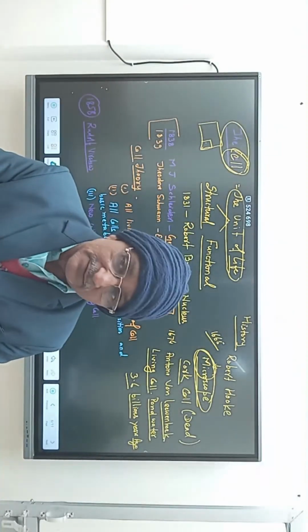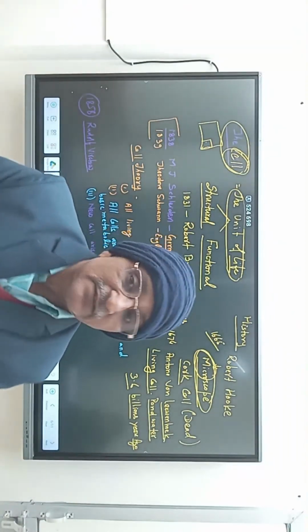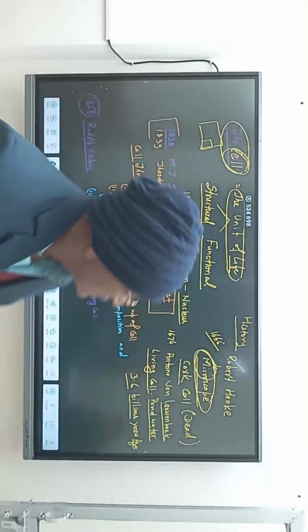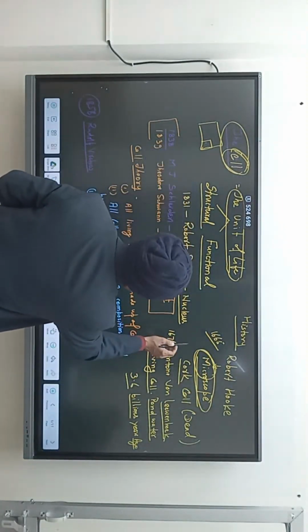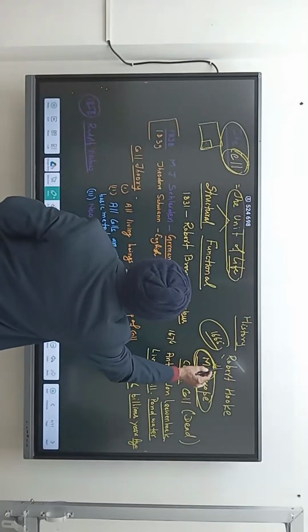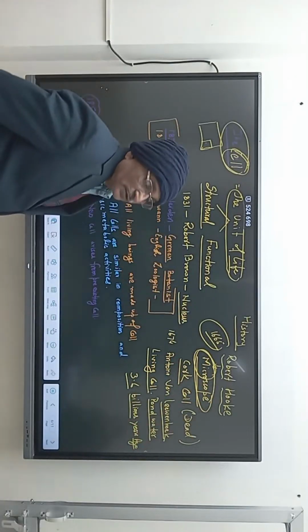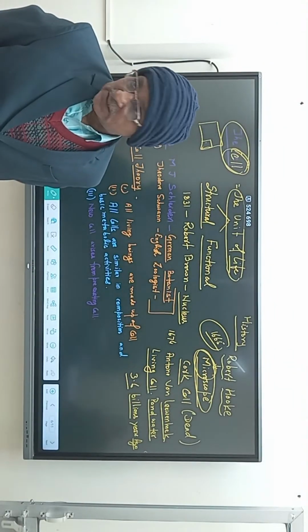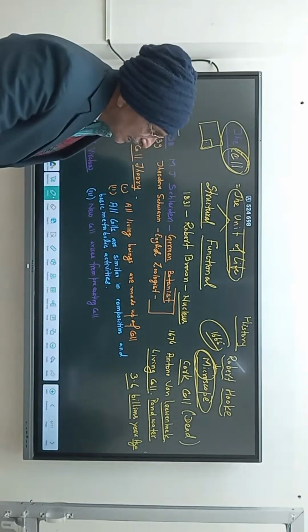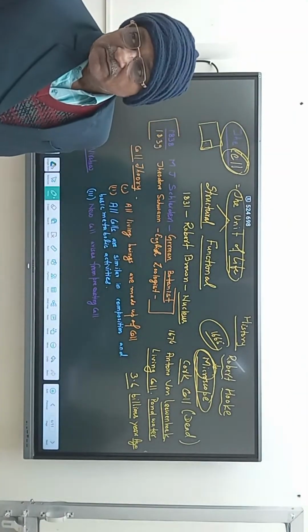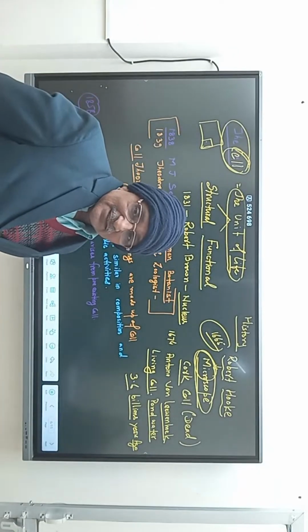The word cell is taken from jail. The history of the cell begins in 1665, when Robert Hooke designed his own microscope, as I discussed earlier, and observed it. So the birth of the cell was there.